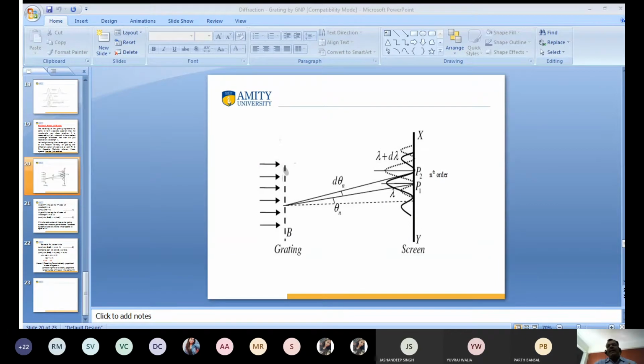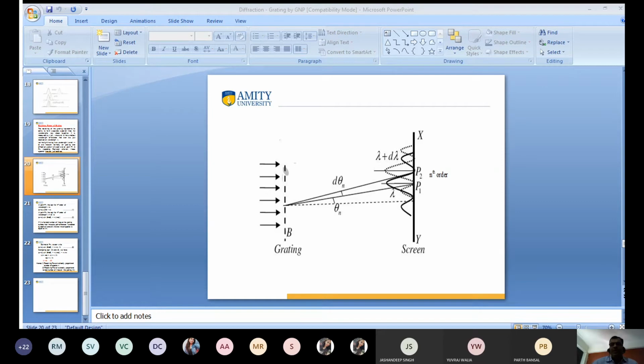Again I tell you how we can resolve two close wavelengths. When light passes through the grating, it has the ability to resolve them. Wavelength lambda is diffracted at angle theta, and lambda plus d lambda is diffracted at theta plus d theta. So we get diffraction patterns P1 and P2 for two close wavelengths of light. In such a way, a grating is used to resolve two close wavelengths of light.